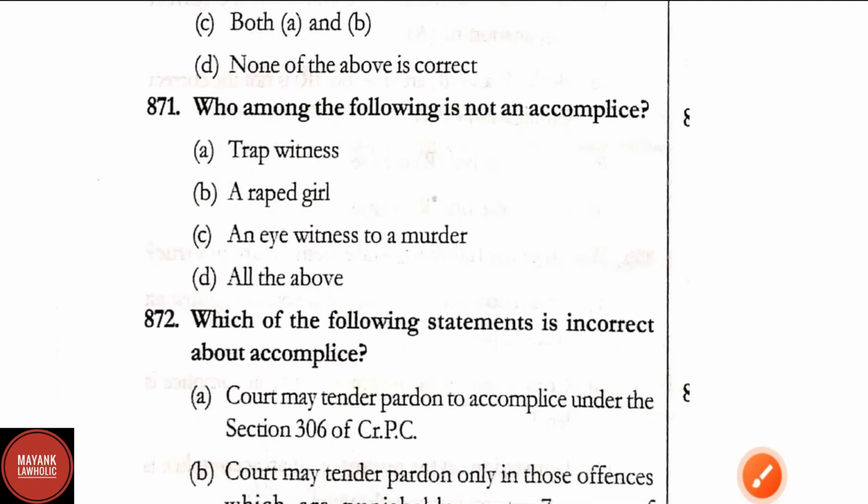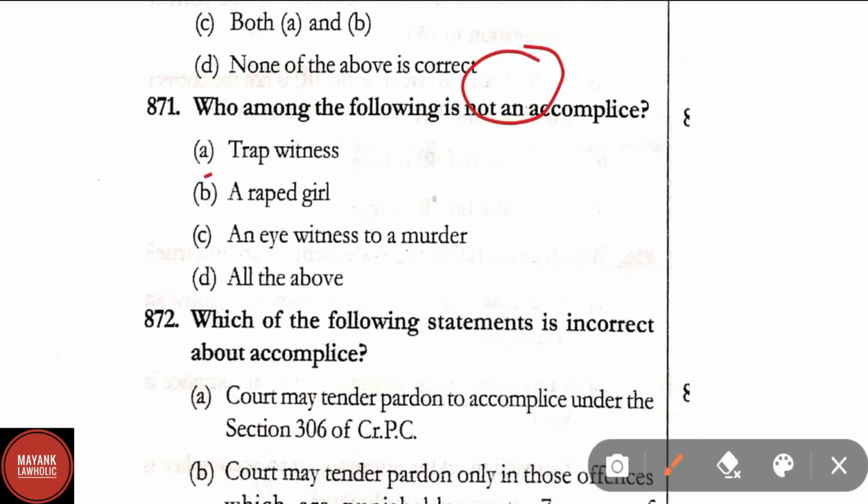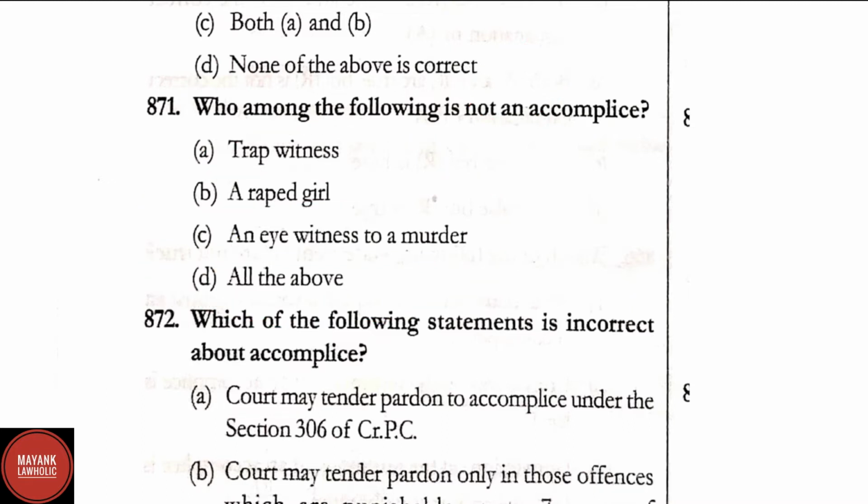Question number 871. Who among the following is not an accomplice? Option A, trap witness; a raped girl; an eyewitness to a murder; all of the above. Here the correct answer is option D. These all are not an accomplice.